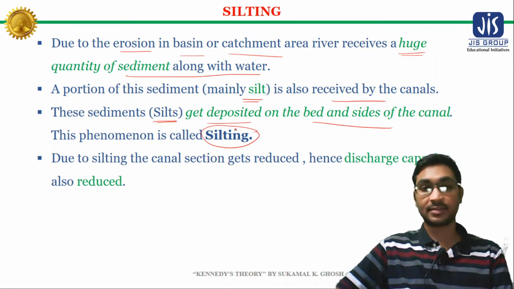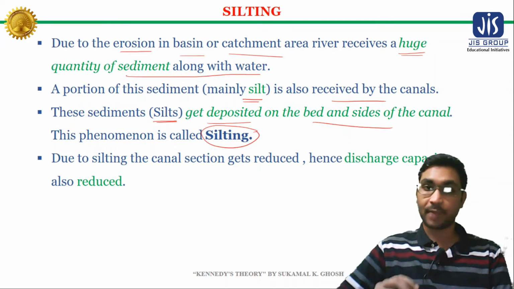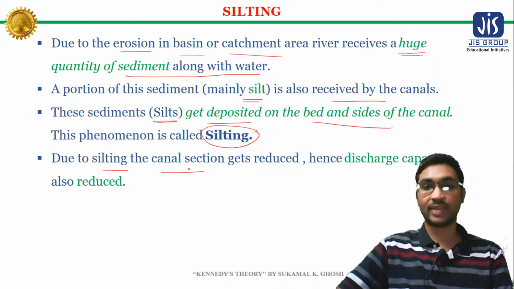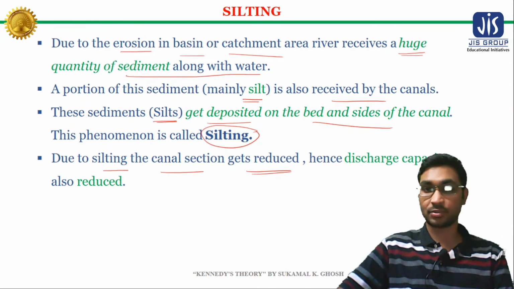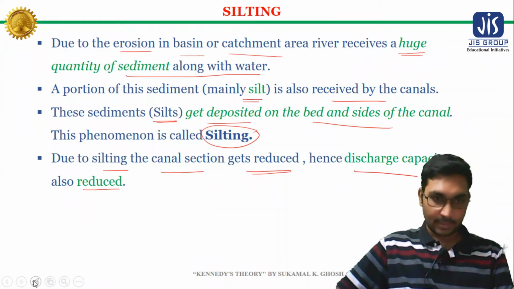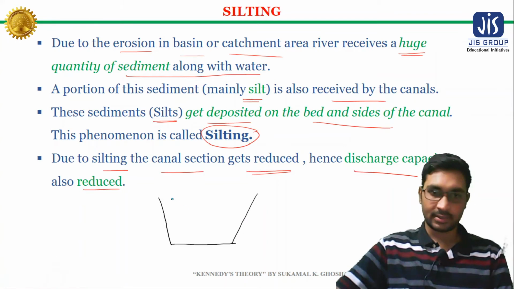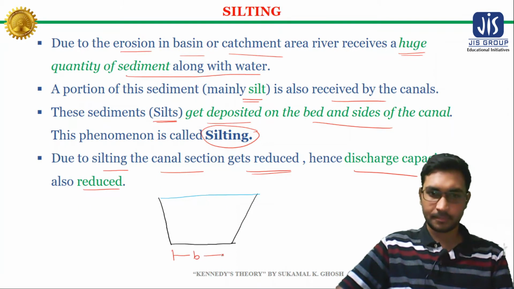There are several disadvantages of silting, but the primary disadvantage is that due to silting the section of the channel or canal gets reduced, and if the section of the canal is reduced, then the discharge capacity of the canal is also reduced. Suppose this is a cross section of a channel. This is the top of the channel, this is the bottom width B,